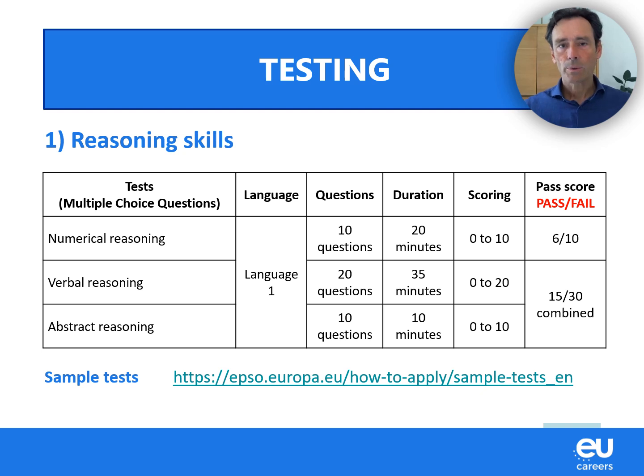When it comes to testing, you will sit 3 different tests. First of all, we test your reasoning skills. We test your numerical, verbal and abstract reasoning skills. And as you can see in the last column, this is a pass-fail test. So you need to score at least 6 out of 10 for numerical reasoning and 15 out of 30 combined for verbal and abstract reasoning, as I said, combined. You will sit this test in your first test language. I suggest you go and have a look on our website at our sample tests to make yourself familiar with the level of difficulty of these questions and the format of these questions. So go have a look there and you can train a bit.